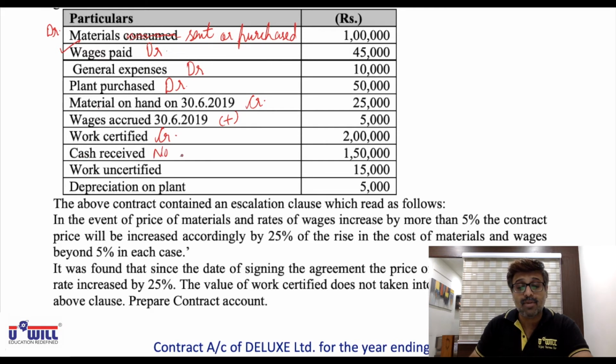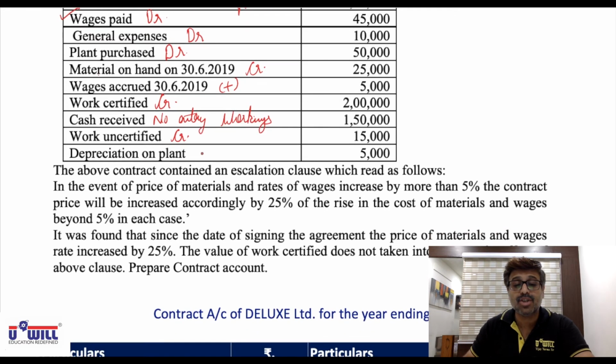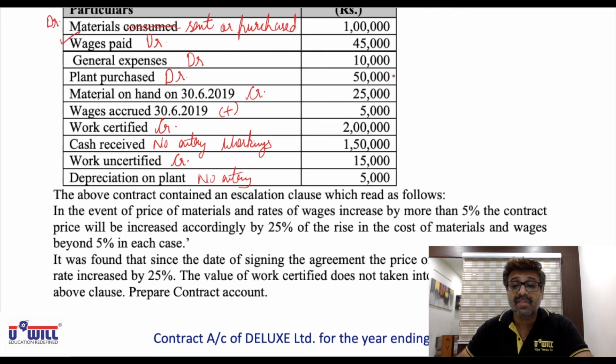Cash received will have no entry, but here the percentage of cash received is not given. So in the workings, we will use actual figures in the formula of CR upon WC. Work uncertified, credit side, this will also be used in the workings. Depreciation on plant, no entry, but we can find the closing balance of plant from this. 50,000 of plant purchase, 5,000 depreciation, what will be the closing balance? 50,000 minus 5,000, 45,000.